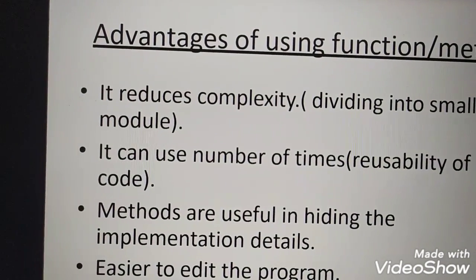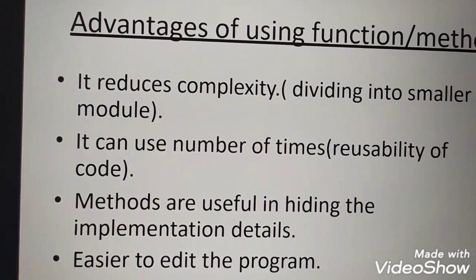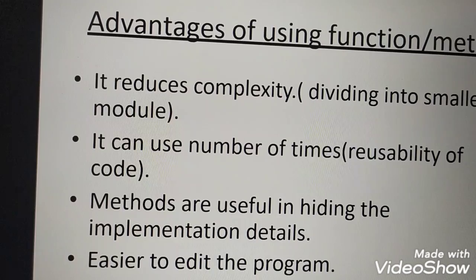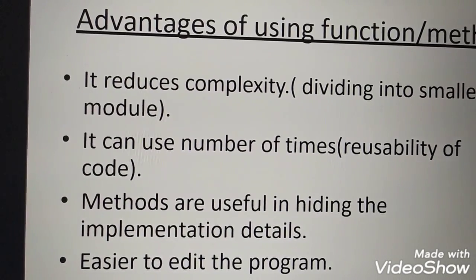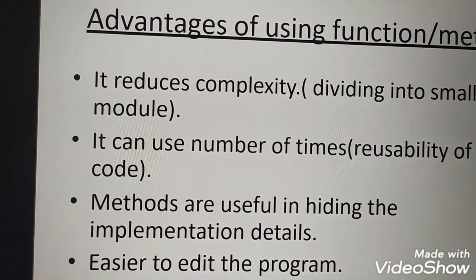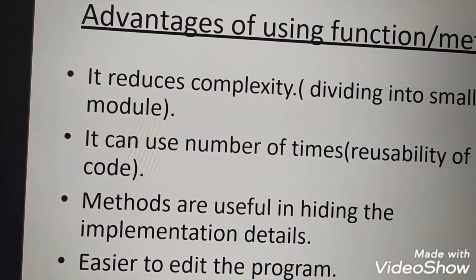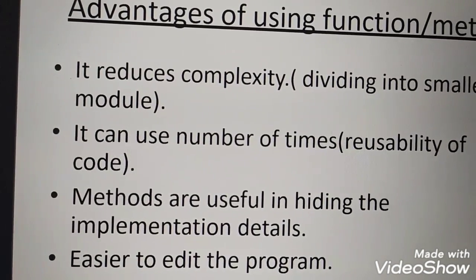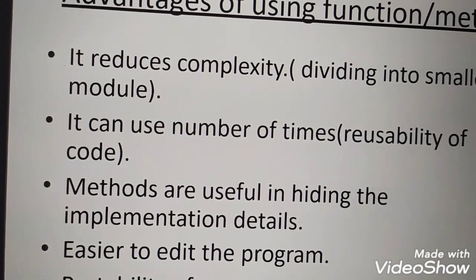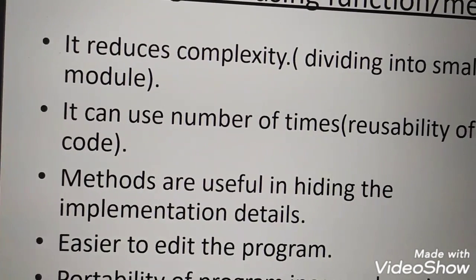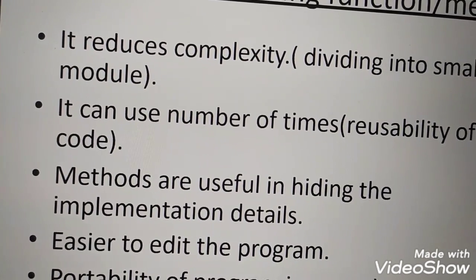or program. Okay, so now the third point you just see here: methods are useful in hiding the implementation details. Okay, what is the meaning of hiding the implementation details? Okay, once the method procedure is written, it is not required to know how it is working, how it is implementing, how it is finding the result. We only focus on the result. We just bother about what result has to be given by the method. So what does the method do? It hides how it is executing or how it is processing the statements written